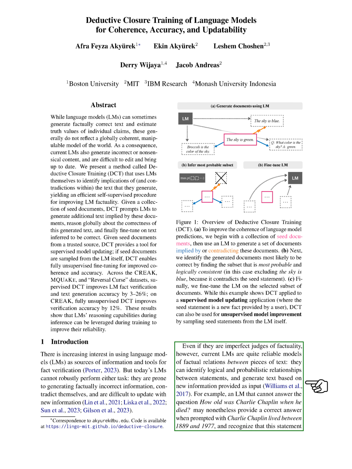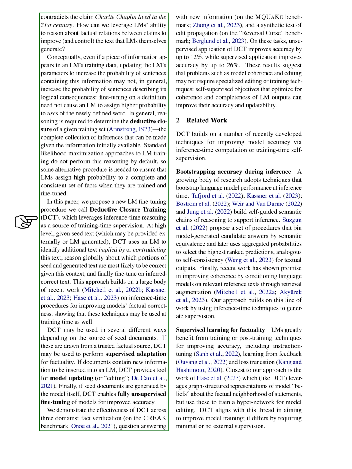new input. For instance, an LM might not be able to answer the question, "How old was Charlie Chaplin when he died?" but it could provide a correct answer when given the information, Charlie Chaplin lived between 1889 and 1977, and recognize that this contradicts the claim, Charlie Chaplin lived in the 21st century. The challenge lies in harnessing the LM's ability to reason about factual relationships to improve the text it generates.